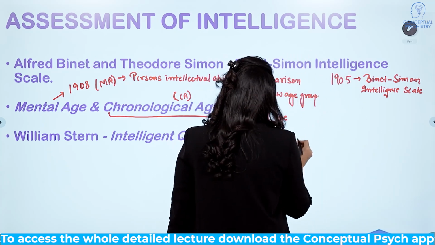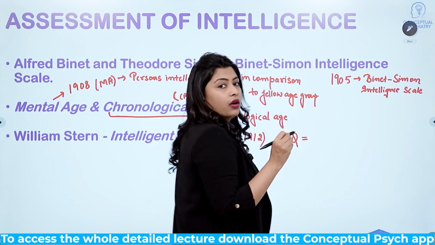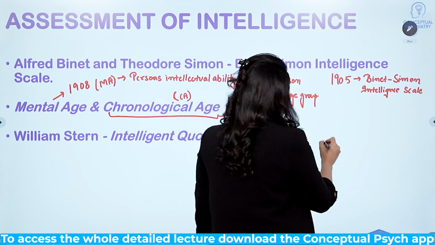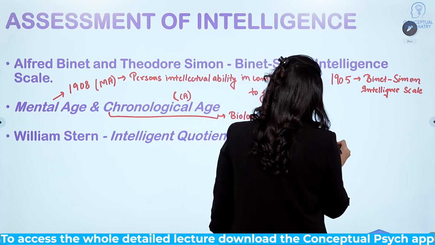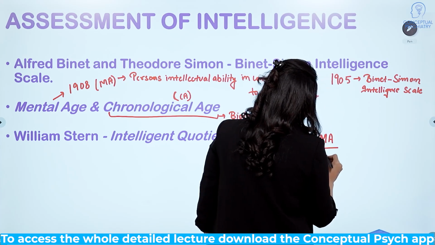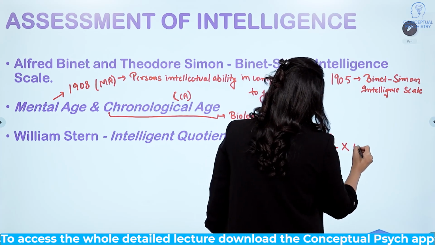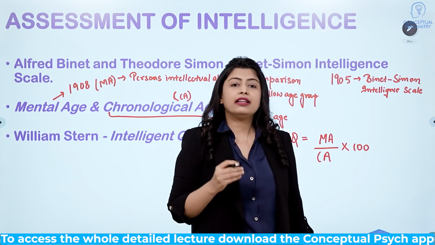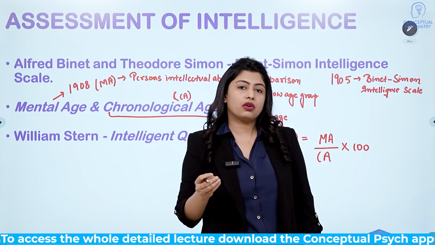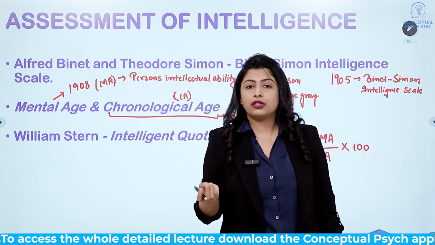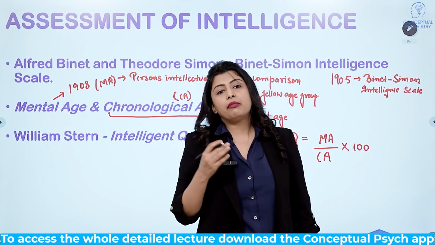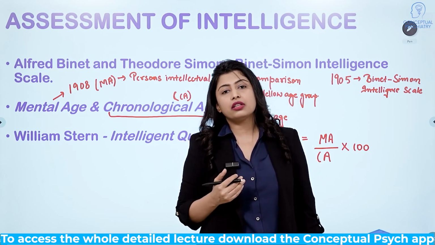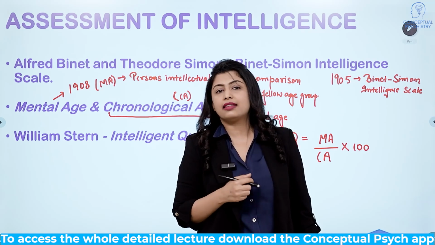So IQ was the mental age divided by the chronological age, multiplied by 100. If the mental age equals the chronological age, then the IQ will be 100. If the mental age is less than the chronological age, the IQ will be less than 100.